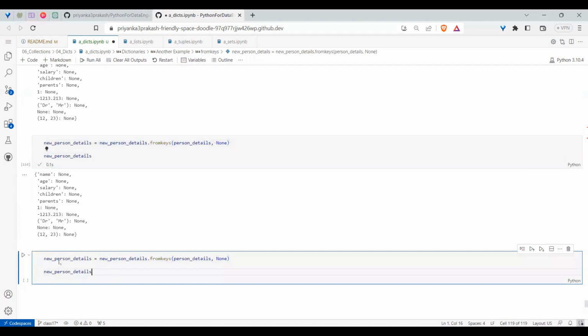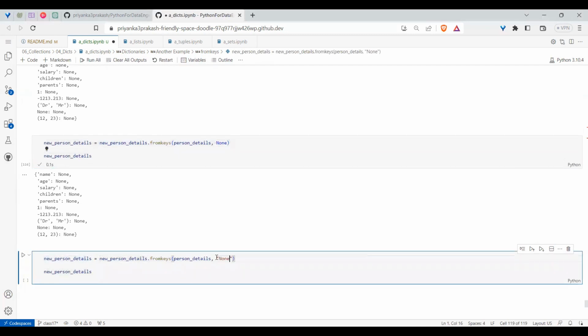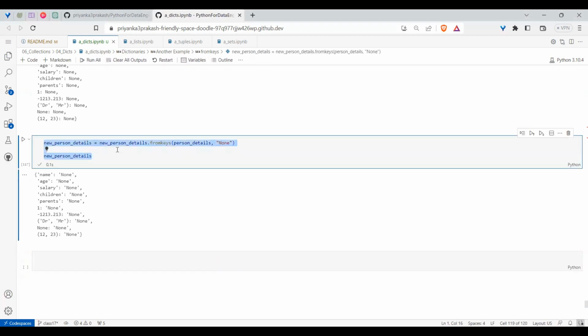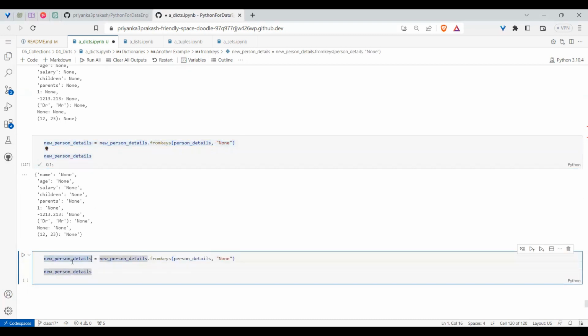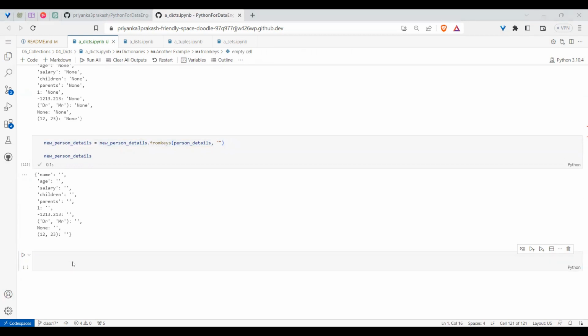If I say in this example, instead of a None, None as a string, and I execute, the values will all be None as a string. Or similarly, if I say the value should be empty, it will be an empty string right now. Or if you want the value to be something else, you can write all of that. So is it clear right now? This is how I create a safe copy from an existing dictionary.